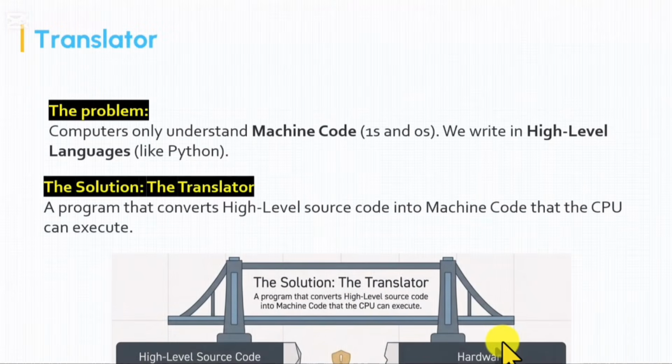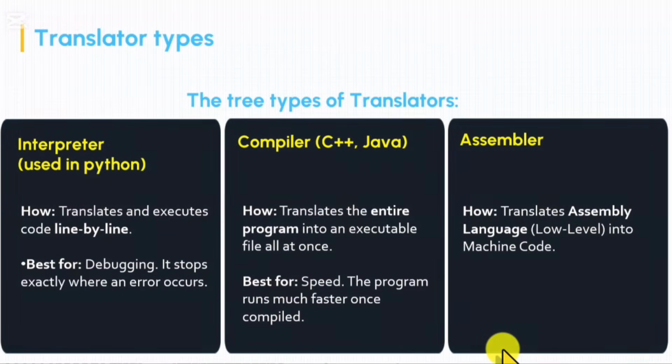Translators are software that solve the problem of high-level languages not being executable or understandable by the machine. Simply, they change the high-level languages to machine code so hardware can work on them. Then we have three different types of translators. We have interpreters, compilers, and assemblers.